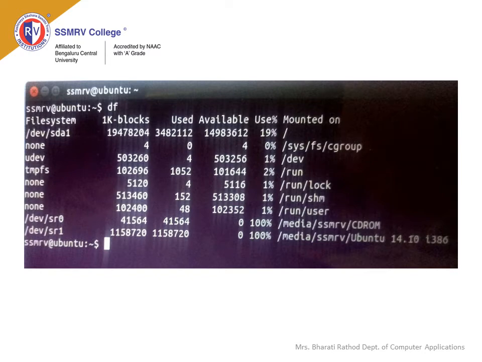First column displays the device name of the file system. Second column shows the number of blocks available on the file system. Third column shows the number of used blocks. Fourth column represents the number of free inodes available for file creation. And fifth column shows the percentage of blocks used for each file system. And the last column represents the directory on which the file system is mounted or attached.